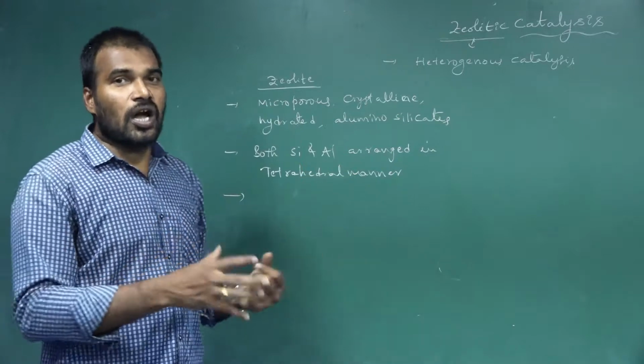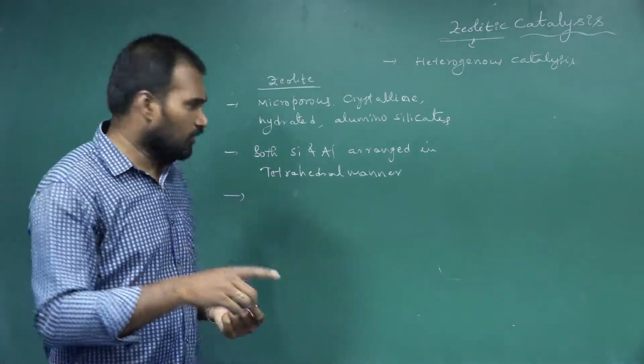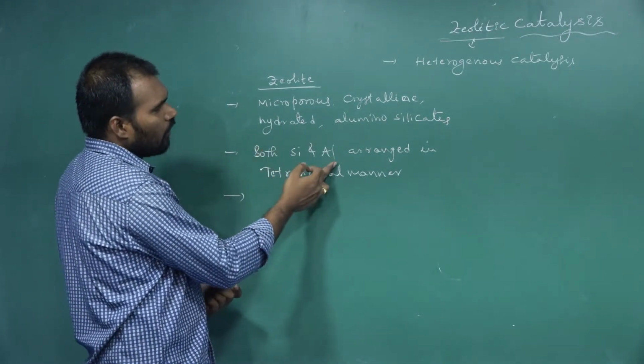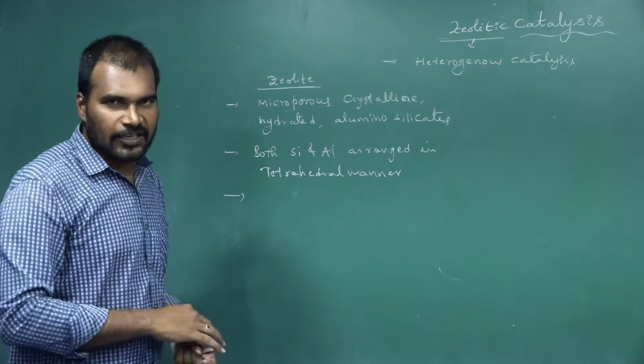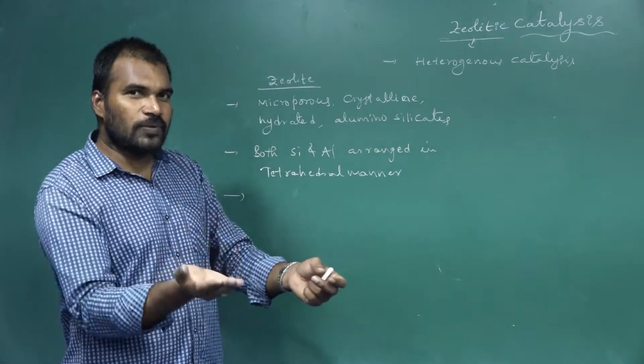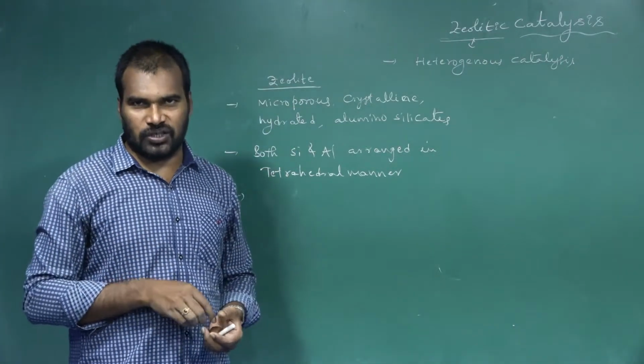Then the net charge over that will be negative. Why? Because initially it is Si plus 4, but if Si plus 4 is replaced by Al plus 3, one positive charge decreases. If positive charge decreases, the overall charge on the complex becomes negative.